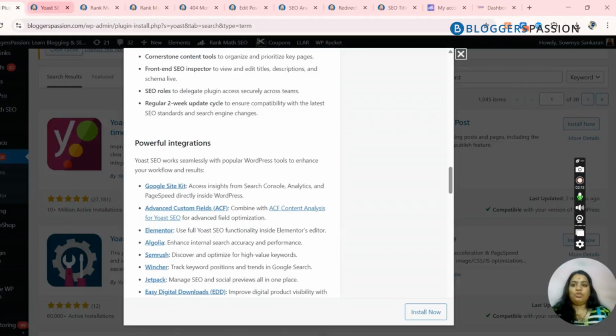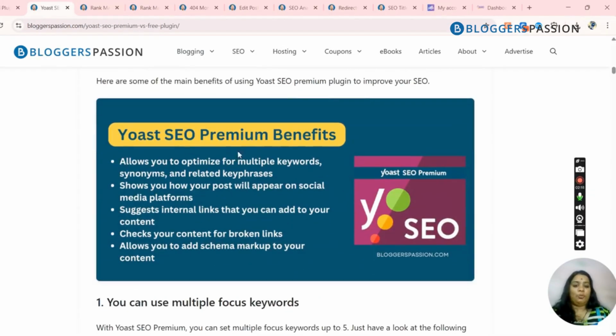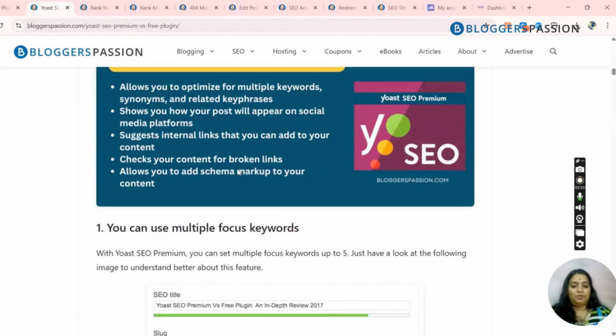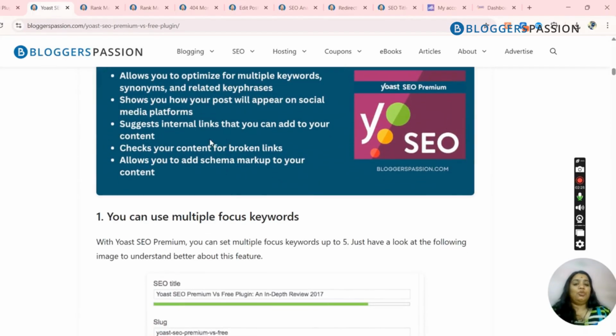And now coming to Yoast SEO Premium, you have the option of including it as an on-page end-to-end tool where it would look at the optimization, where you can target up to 5 keywords, and you can also check your content for any broken links. You can add schema for FAQs and in general for the articles, and it is very easy to manage in general.